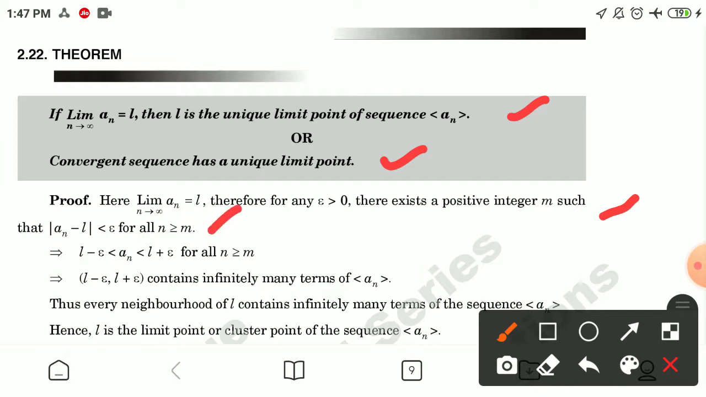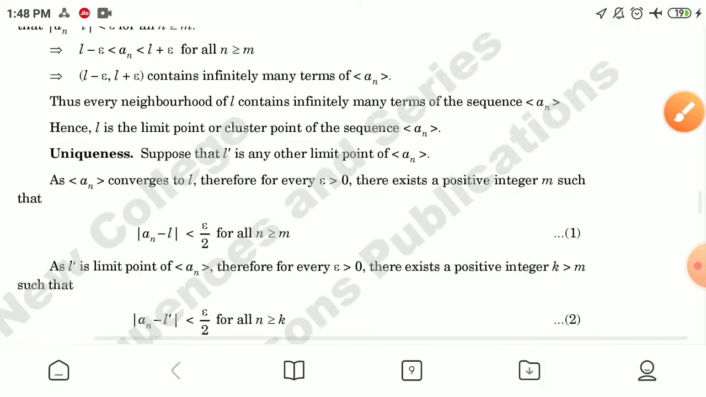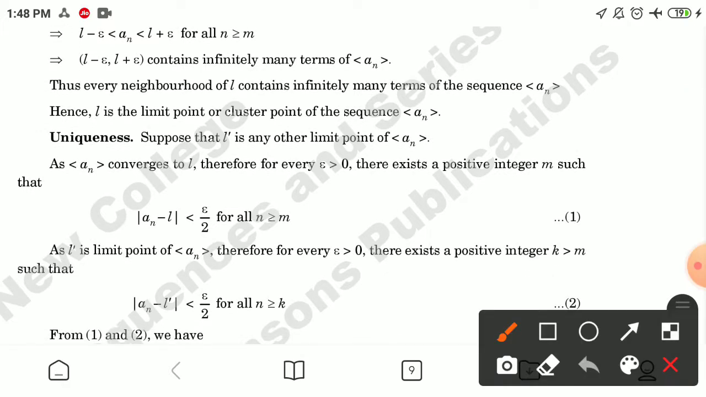This implies a_n is between L minus epsilon and L plus epsilon for all n greater than or equal to m. This implies L minus epsilon to L plus epsilon contains infinitely many terms of a_n. Thus, every neighborhood of L contains infinitely many terms of the sequence a_n. Hence, L is the limit point or cluster point of the sequence.